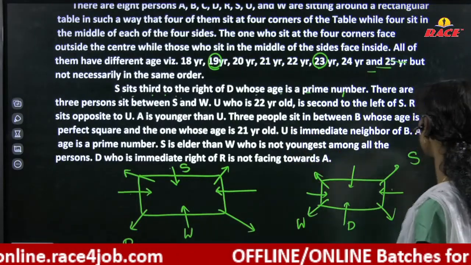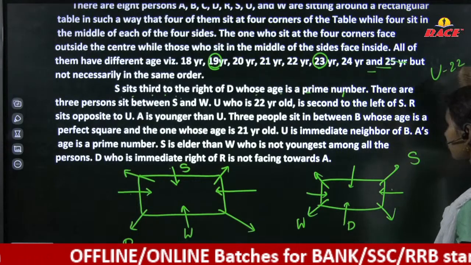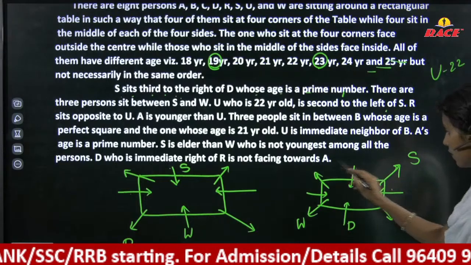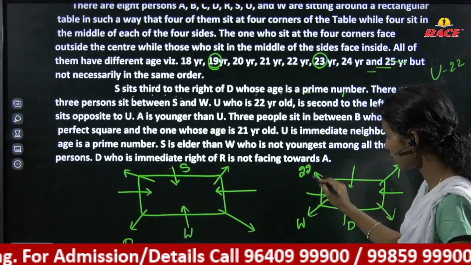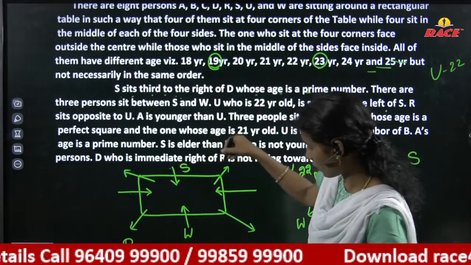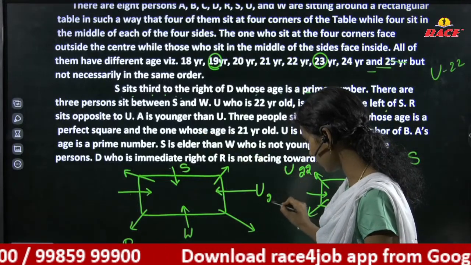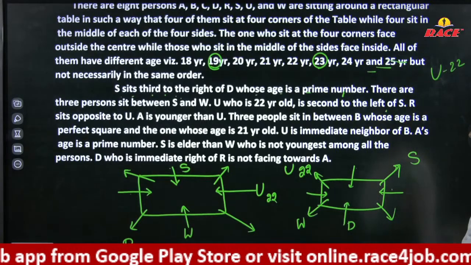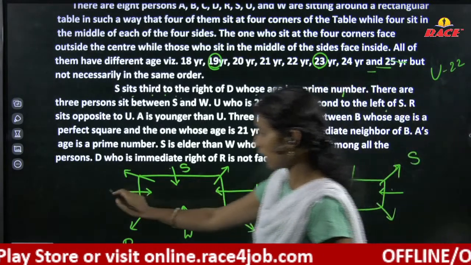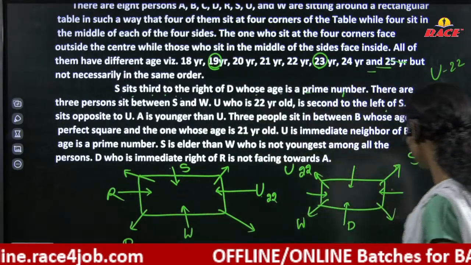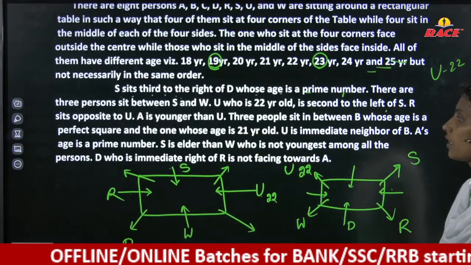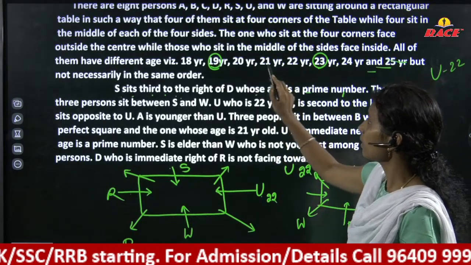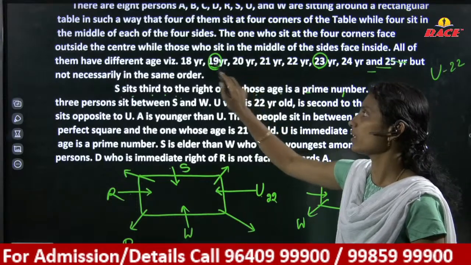U is 22 years old, and is second to the left of S. S is here, first left, second left, U is here, 22 age. R sits opposite to U. Opposite to U, R is here. A is younger than U, so A may be 21 years, or 20 years, or 18 years.